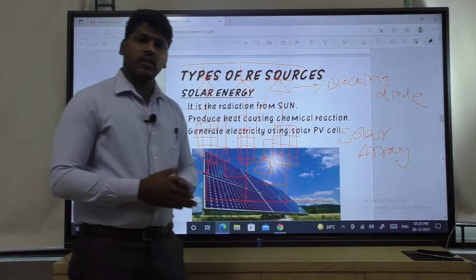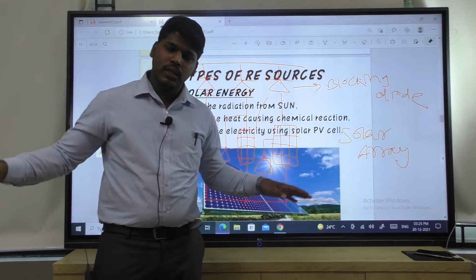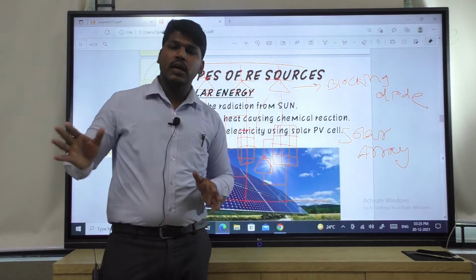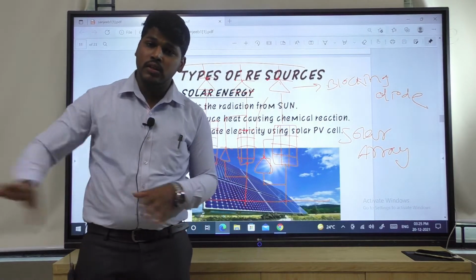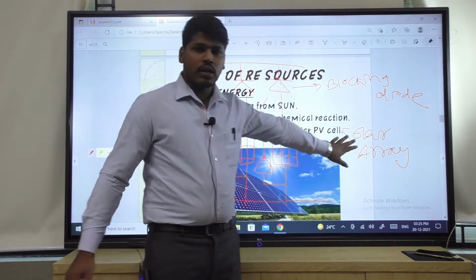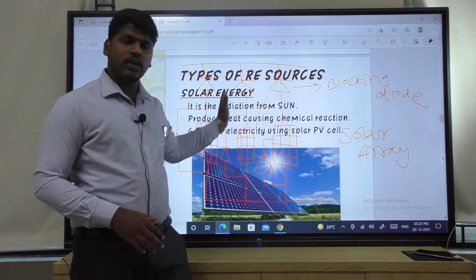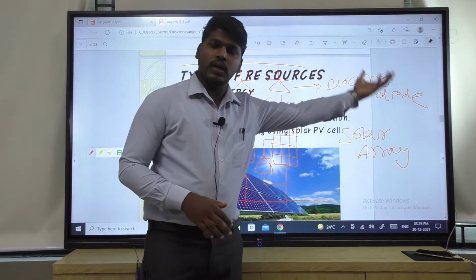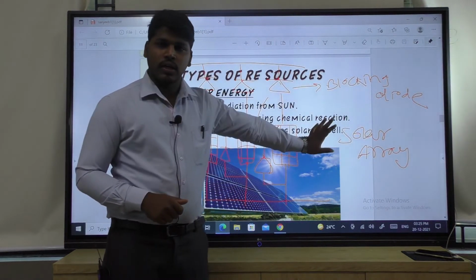It means interconnection of a number of solar modules. That means a large area will be there for the generation of a large amount of power. The solar modules should be interconnected to form a solar array. So, this is the last part, that is solar array. First solar cell, then panel, then module, then array. So, remember this. Okay. So, last one is your solar array.